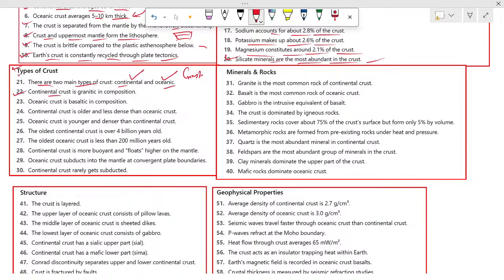22. Continental crust is granitic in composition and oceanic crust is basaltic in composition. So the continent is made of granite, and the ocean is made of basalt. Remember this.